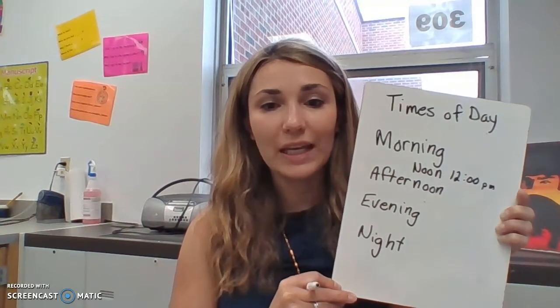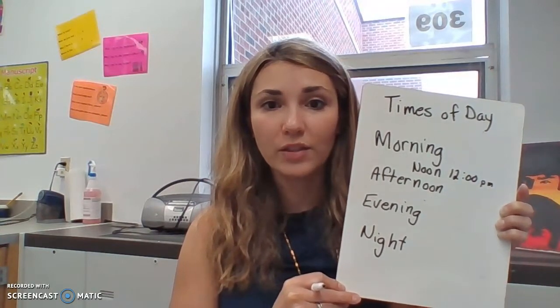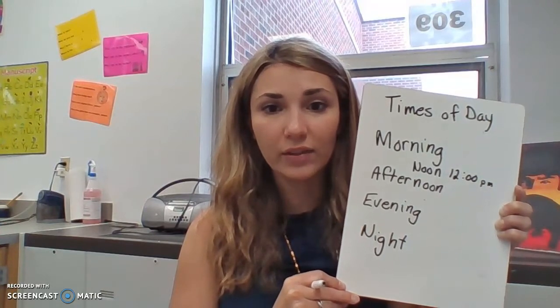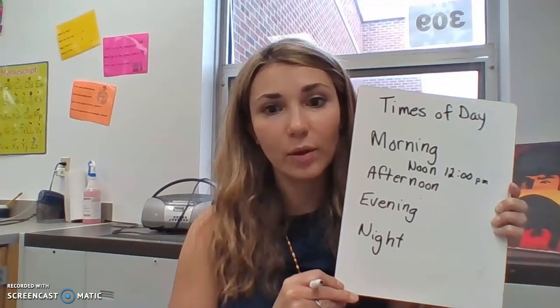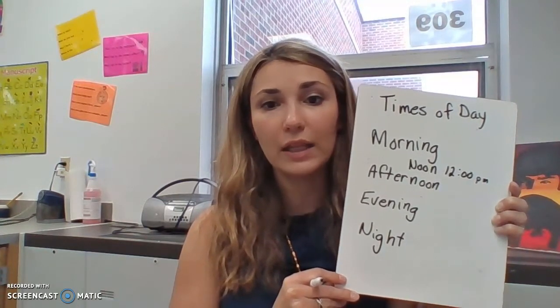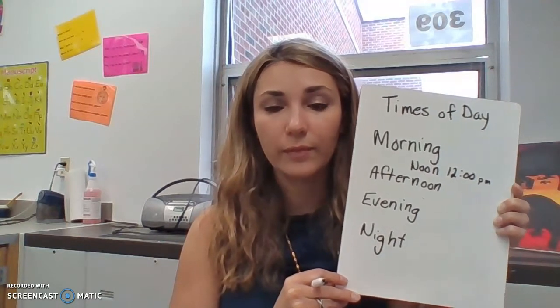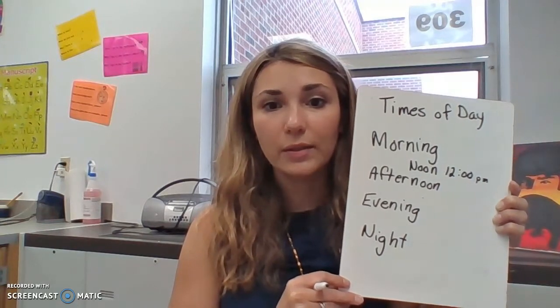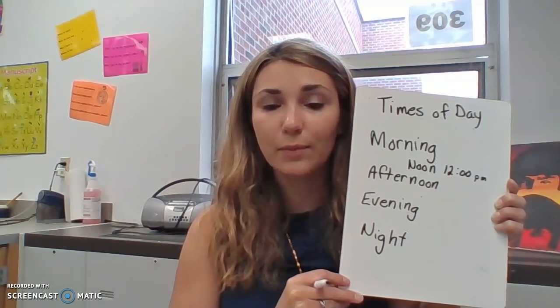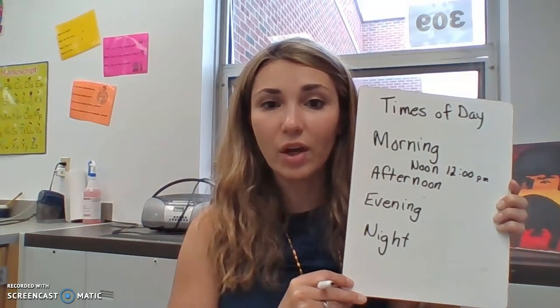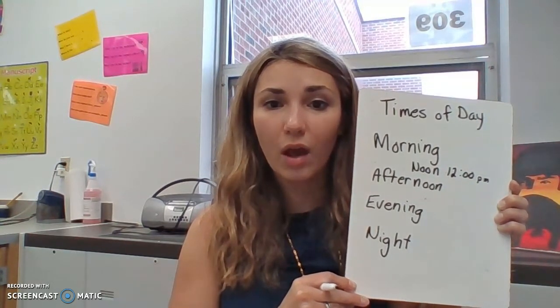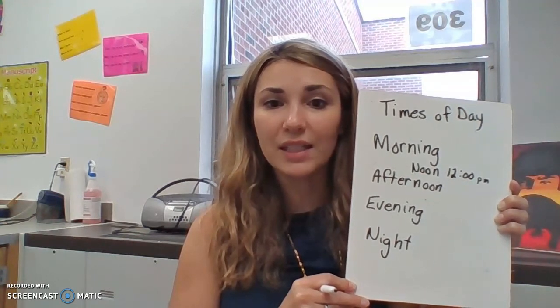Okay, evening. Evening is a wider range of time. I consider evening any time that I'm home after school or work. So maybe about 3 o'clock until the sun goes down. Night is going to be when the sun is down. So honestly, this is affected by the season. I might think of the evening as 7 o'clock during the summer, but in the winter time, when it is dark at 7 o'clock, I would say it is 7 at night.